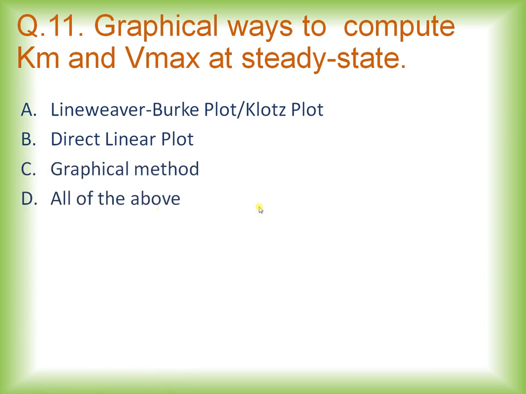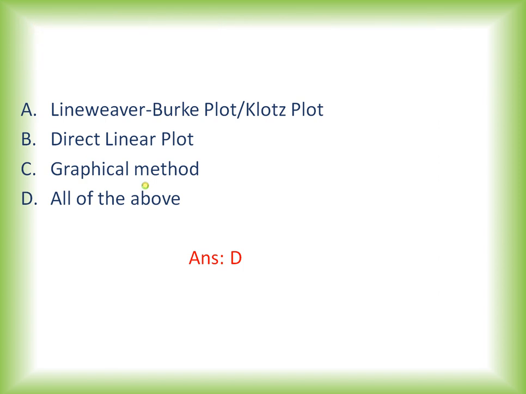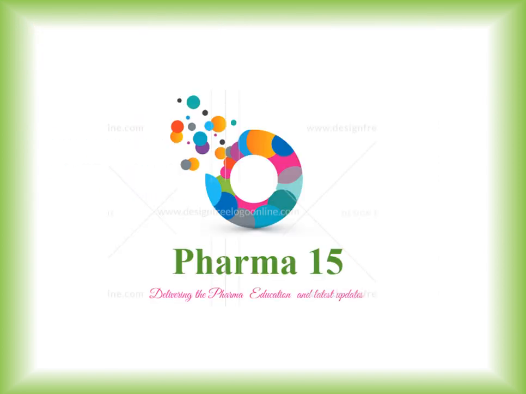And the right answer is option D. So we can use all these three methods, that is Lineweaver-Burk plot, which is also called Klotz plot, or direct linear plot, we can use for estimation of Km and Vmax, or we can use graphical method. So with this we are done with the MCQs for nonlinear kinetics.